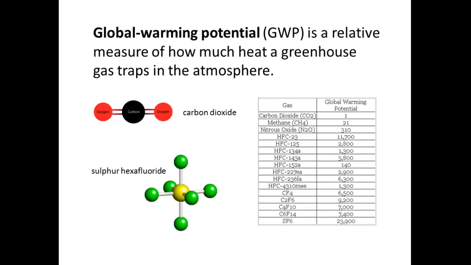GWP stands for global warming potential. It's basically related to the lifetime of a gas and the ability of that gas to absorb IR radiation. Some chlorofluorocarbons absorb IR radiation very efficiently compared to carbon dioxide, but lucky for us they're in much smaller concentration in the atmosphere compared to carbon dioxide, so overall carbon dioxide has a bigger effect.